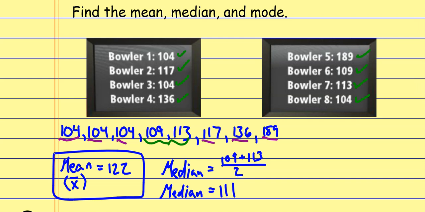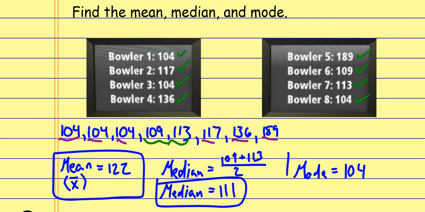So I've got the mean, I've got the median. The last thing I need to do is find the mode. It looks like I have a 104 that repeats 3 times. No other value comes close. So the mode this time is the 104 because that value repeats the most often. And that's it. So mean, median, and mode.